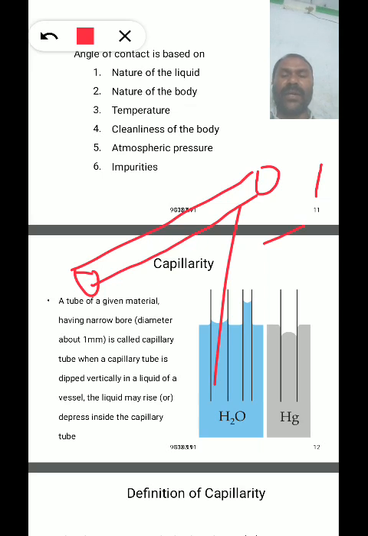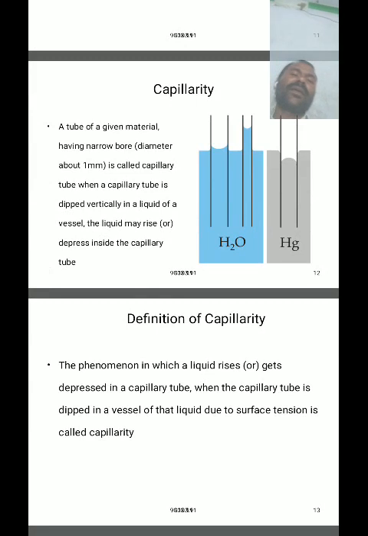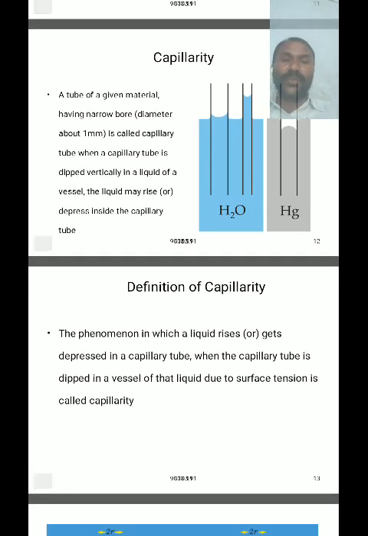When a capillary tube is dipped vertically in a liquid in a vessel, the liquid may rise up or be depressed below due to the surface tension. This is called capillarity. So consider a capillary tube dipped vertically in a liquid; the liquid inside the capillary tube either rises or is depressed below due to the surface tension.